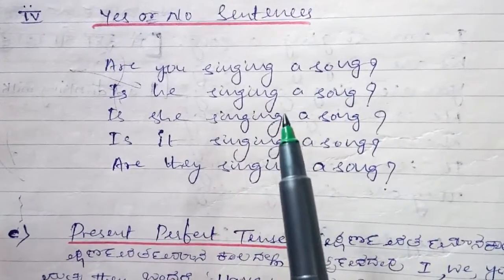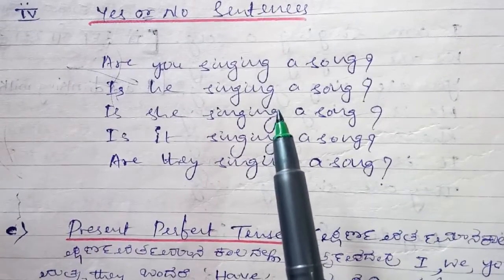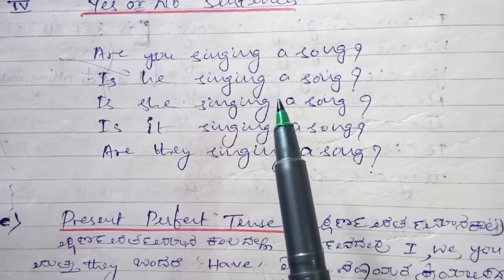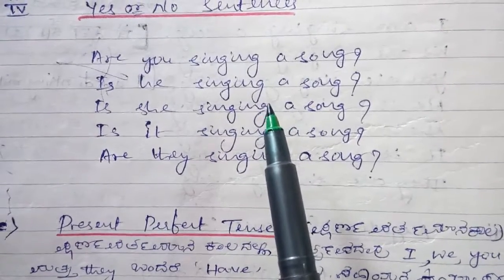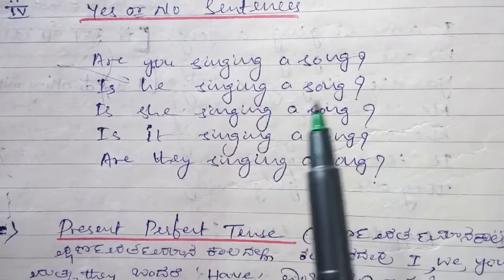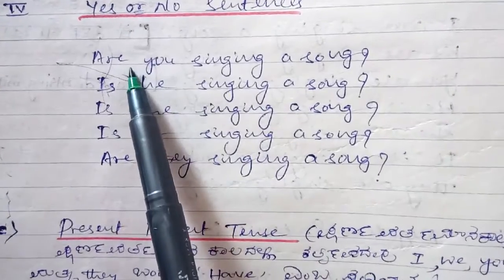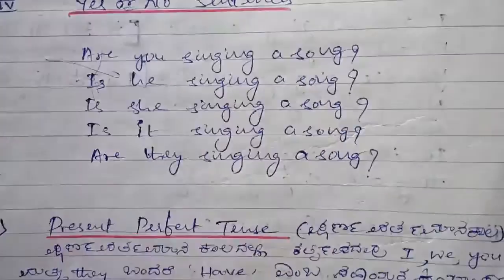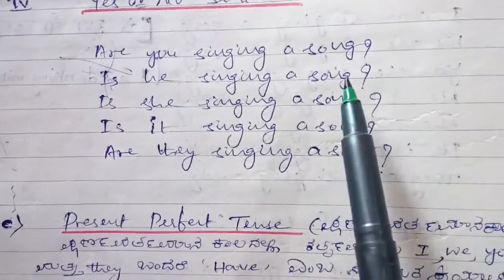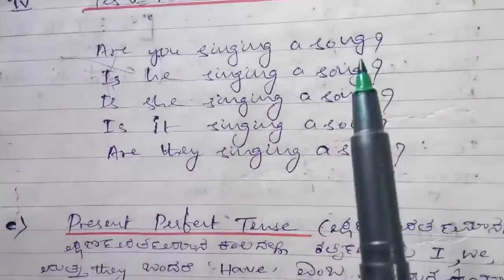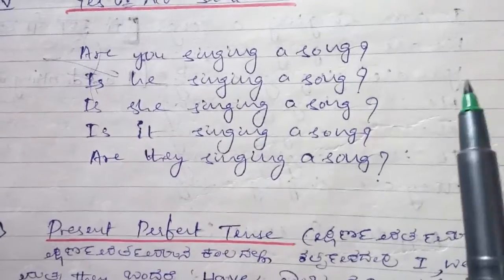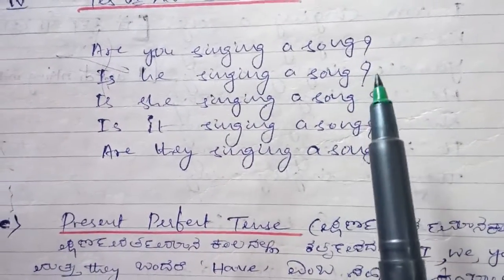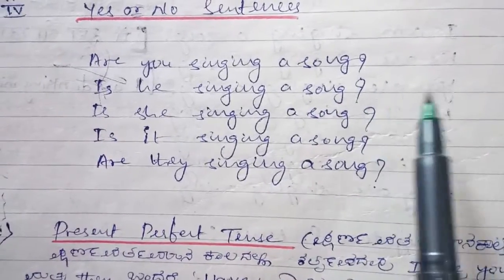Don't answer like that: yes, I am singing a song; no, I am singing a song; no, I am not singing a song. Like that, don't answer. Just say yes or no. He or she is asking, are you singing a song? Don't answer, yes, I am singing a song, or no, I am not singing a song. Just tell yes if you are singing, and if you are not singing, you tell no.